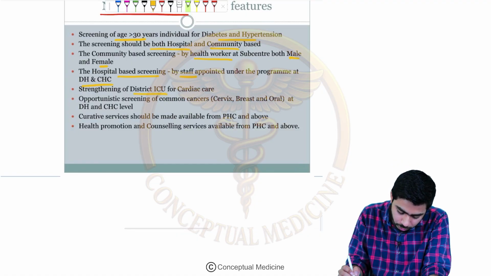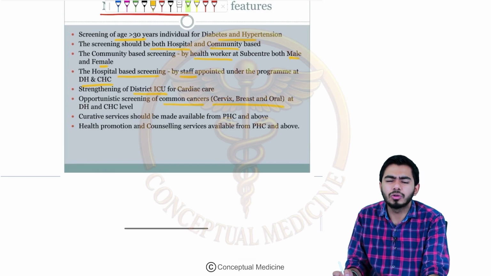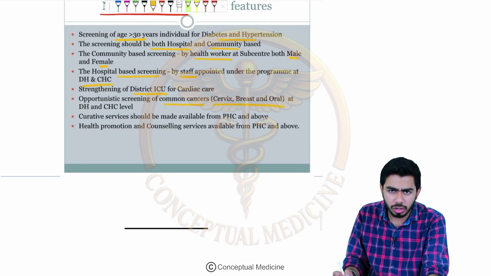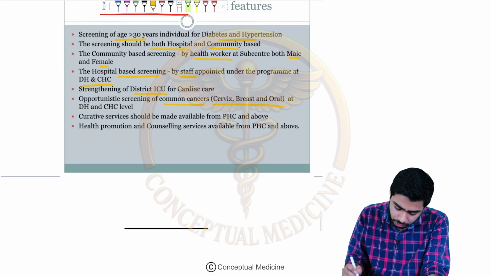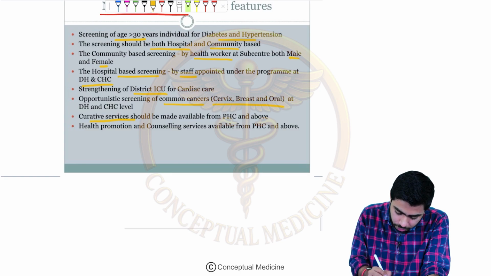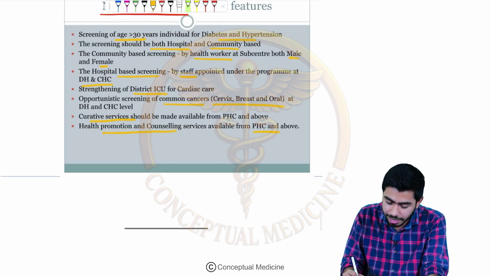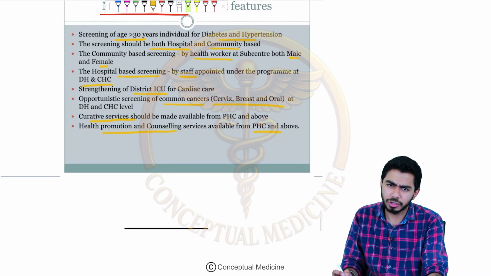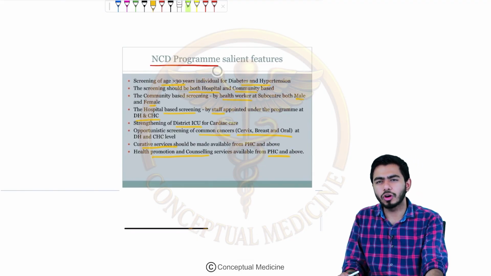Strengthening of the district ICU should be there. Opportunistic screening of common cancers like cervical cancer, breast cancer, oral cancer, as they are common among males and females. And curative services should be made available in the PHCs. Basically, health promotion and counseling should be done at the PHC level, the CHC level and the district hospitals, right? So these are some of the salient features of the non-communicable disease program, the NPCDCS, right?